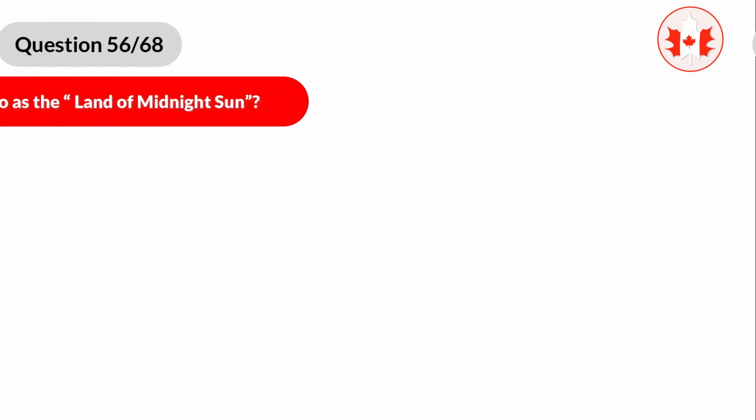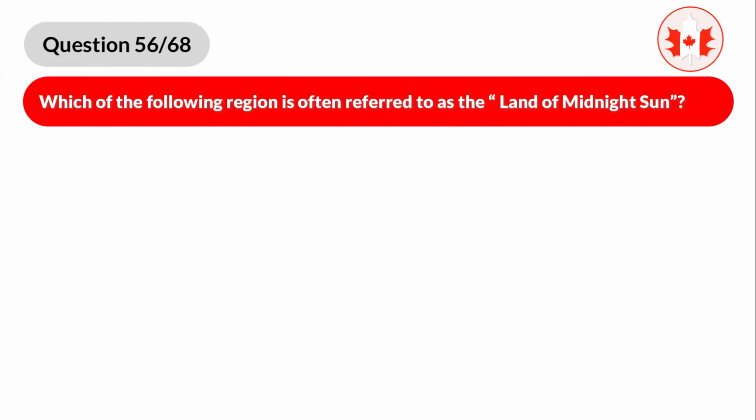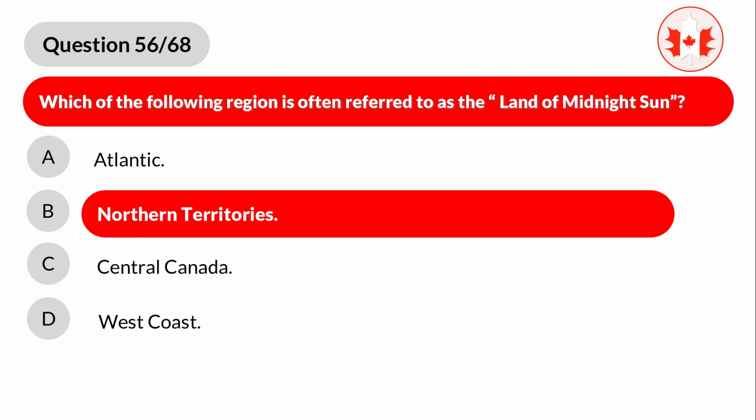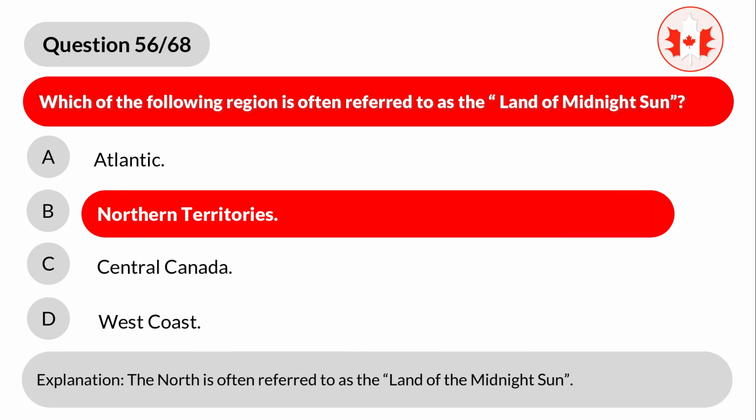Question 56. Which of the following region is often referred to as the Land of Midnight Sun? A. Atlantic, B. Northern Territories, C. Central Canada, D. West Coast. Correct answer is B. Northern Territories. Explanation. The North is often referred to as the Land of the Midnight Sun.